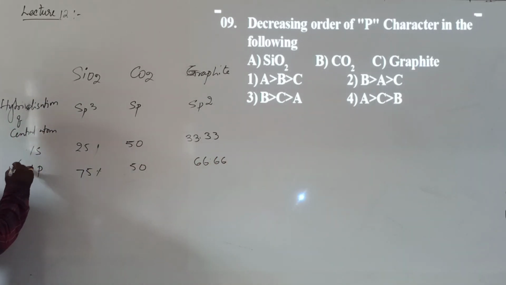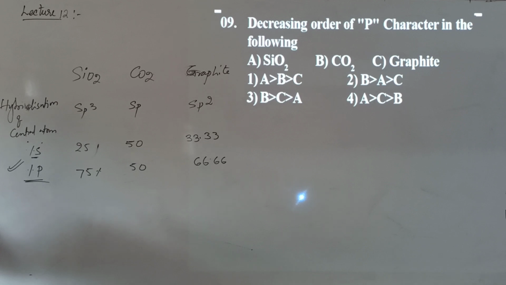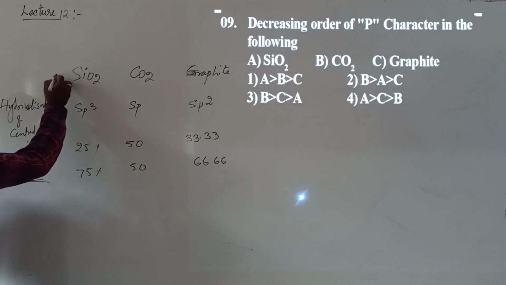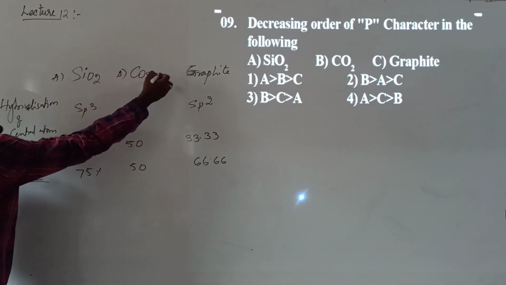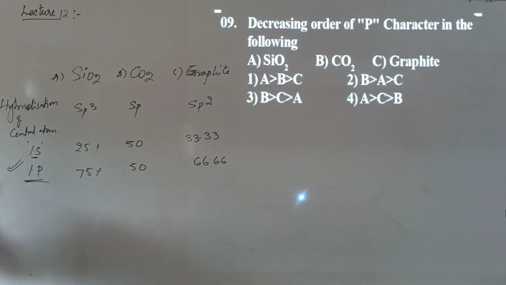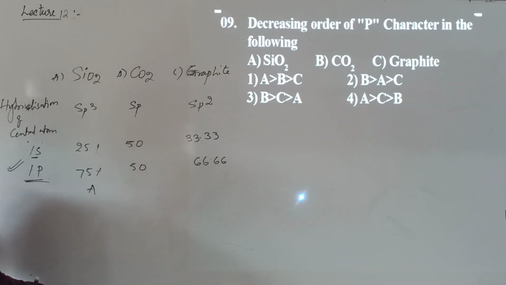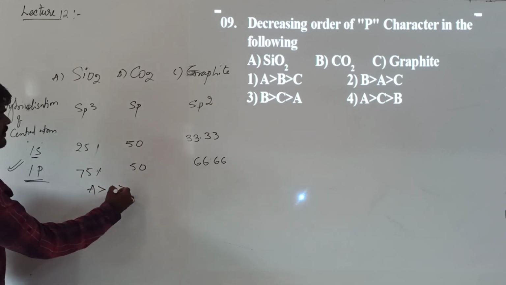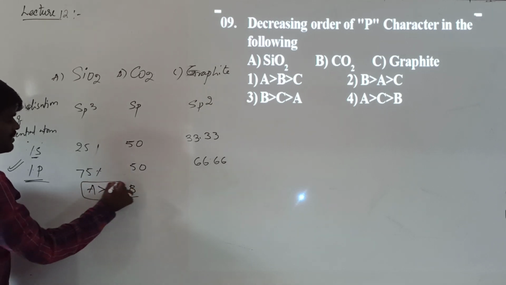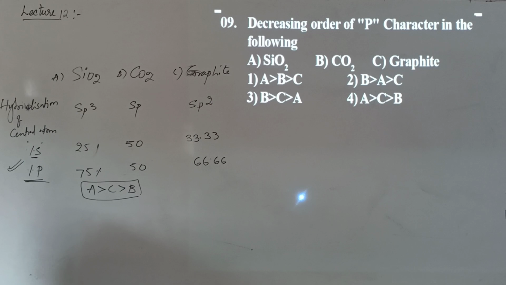So he is asking us to identify percent p character. If you confuse it with percentage s character, your answer will be wrong. So what is the answer here? This is A, this is B, this is C. Which has the highest percentage? A has the highest, followed by C, followed by B. B has the least percentage of p character.